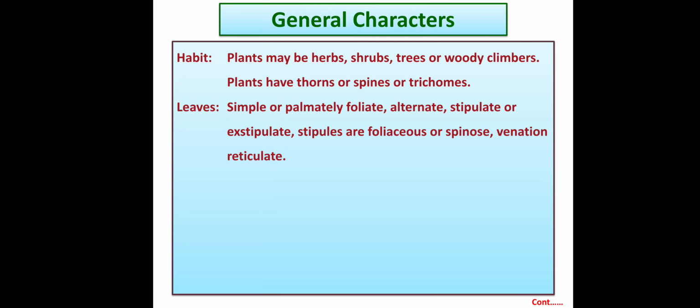Leaves. In case of this family, leaves are simple or sometimes palmately foliate. Arrangement of leaf, that is phyllotaxy, is alternate. Leaves may be stipulate or exstipulate. If stipules are present, then they are foliaceous or spinose. Venation of the leaves is reticulate.